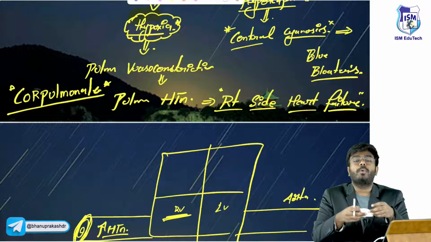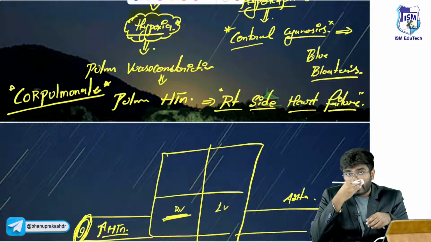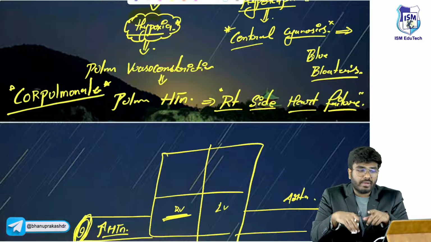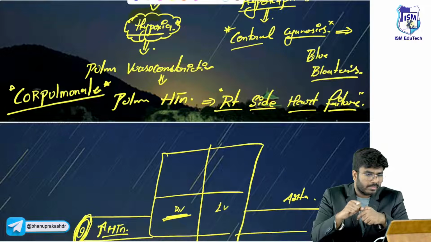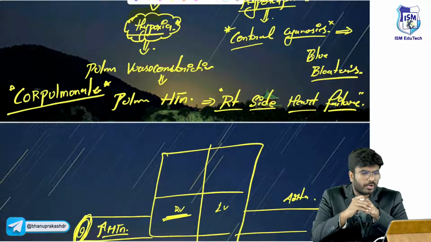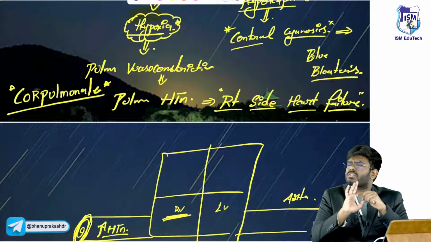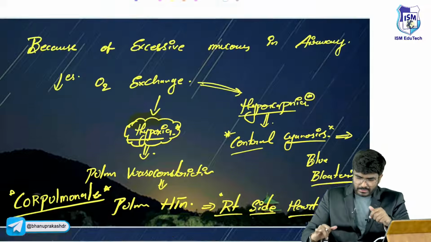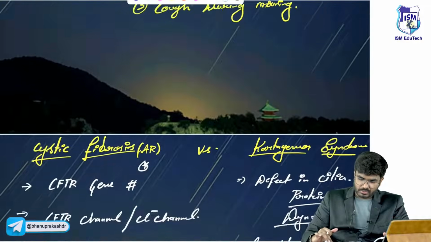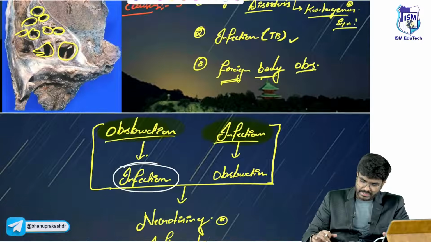Sorry. So cor pulmonale, what exactly is cor pulmonale? Cor pulmonale means right sided heart failure because of pulmonary hypertension. Okay. Now, one important point which I want you to know is, usually any inflammatory conditions, even bronchiectasis also. Okay, let me write here. In bronchiectasis also, these are the questions which were previously tested in the exams.